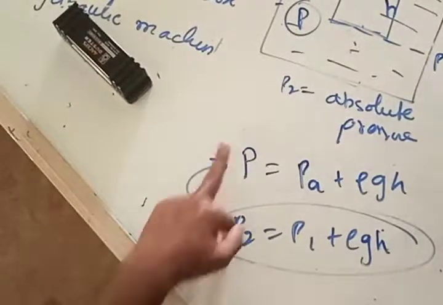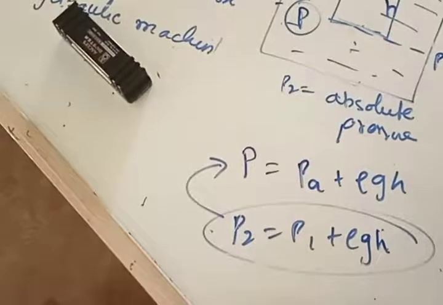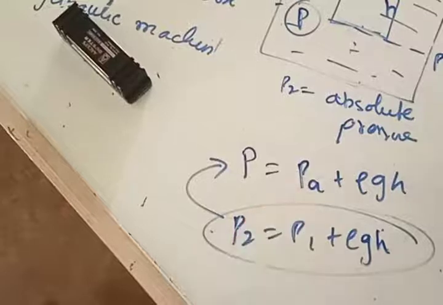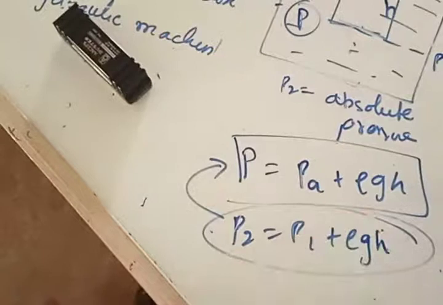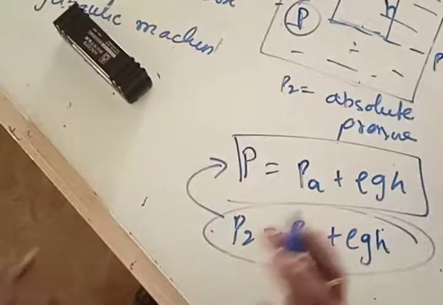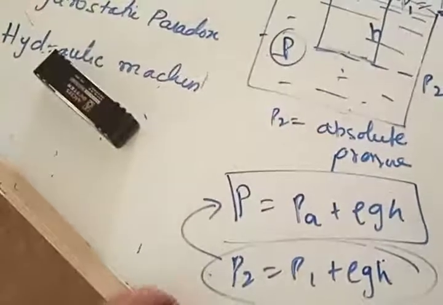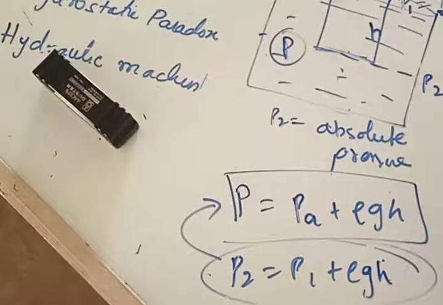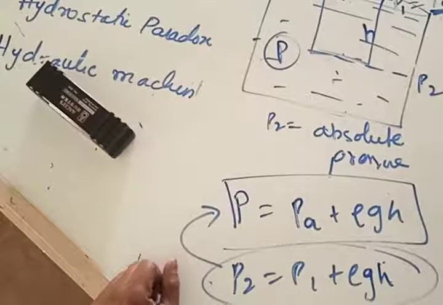When I replace P2 by P, supposing P1 to be atmospheric pressure, if the initial pressure acting on the body is only atmospheric pressure, nothing else is present, then absolute pressure P is equal to atmospheric pressure plus rho g h. Is this point clear? What is absolute pressure now? Exact value of pressure at any location is called absolute pressure.